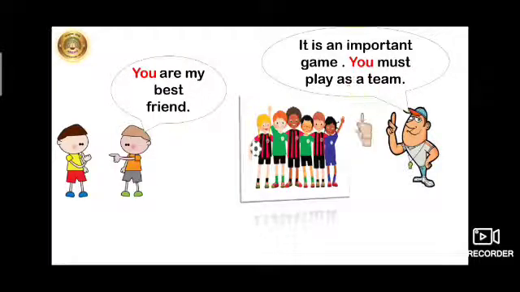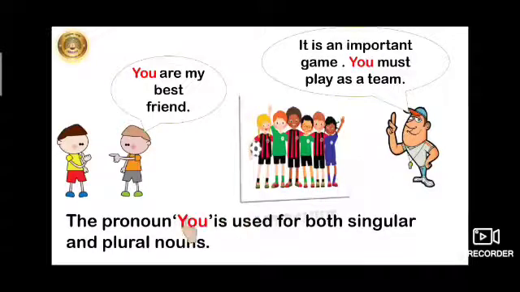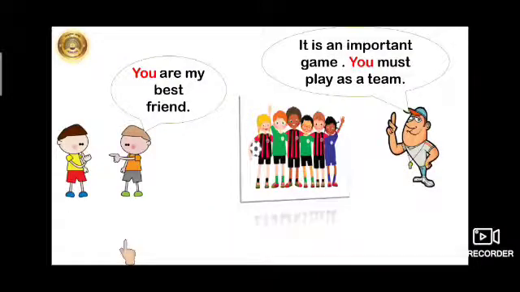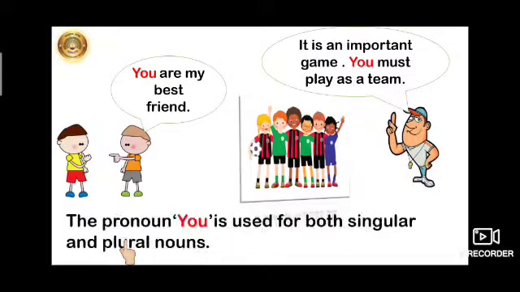So children, we can use the pronoun you for one person and also for more than one person. Remember children, the pronoun you is used for both singular and plural nouns.